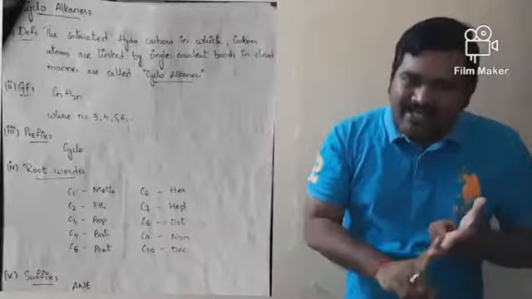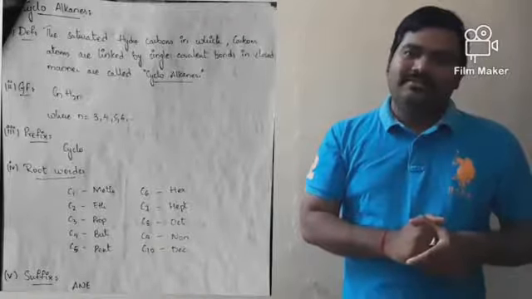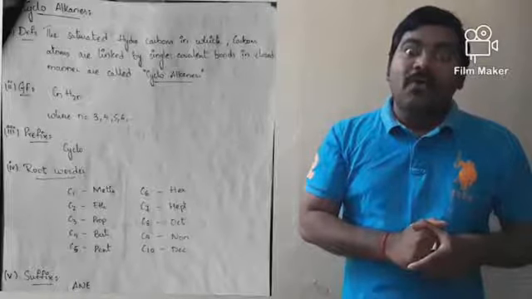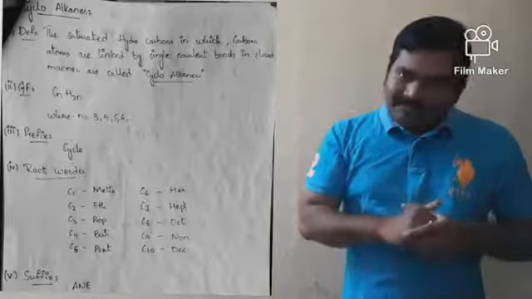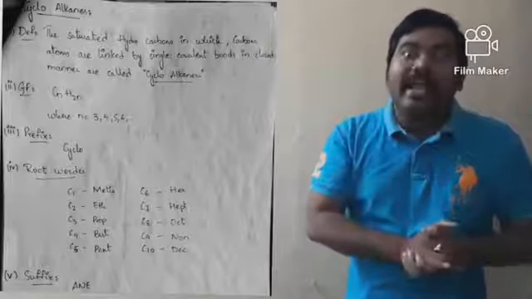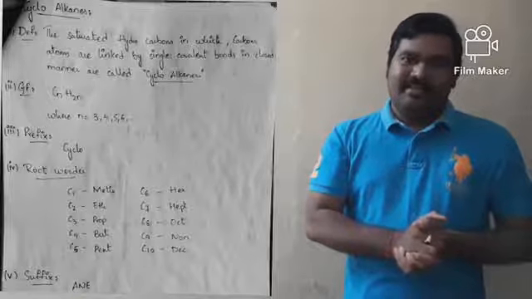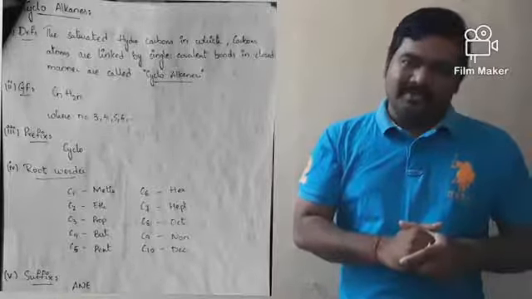These saturated cyclic hydrocarbons are also called cycloalkanes. And there is a general formula to represent these compounds.